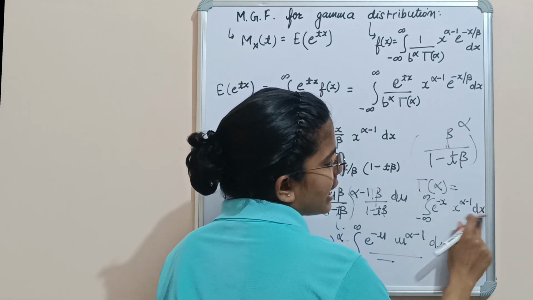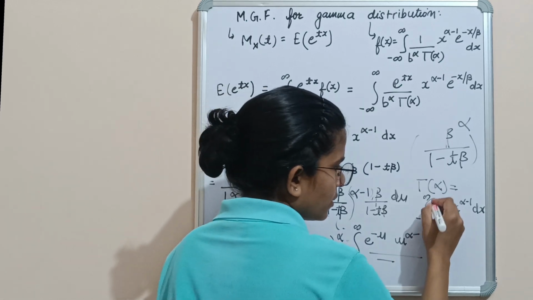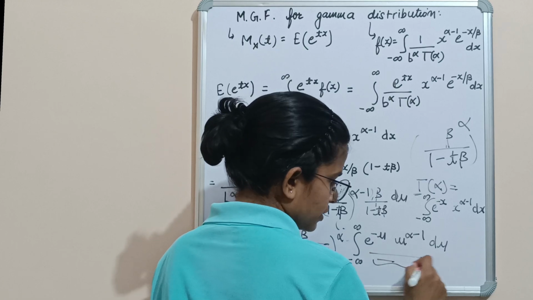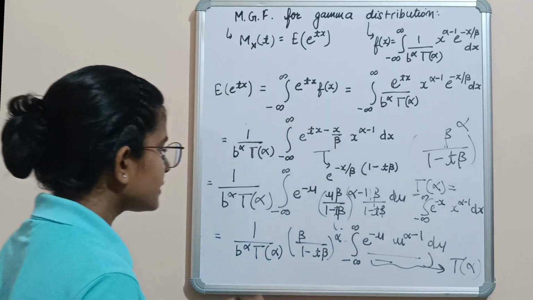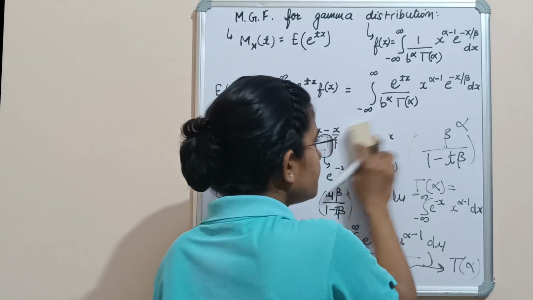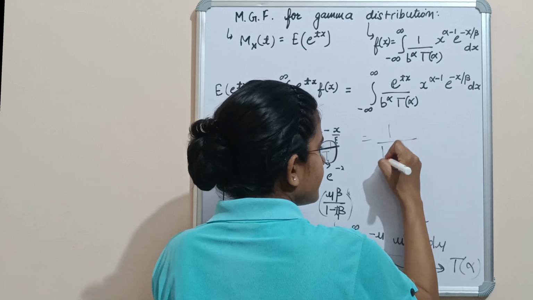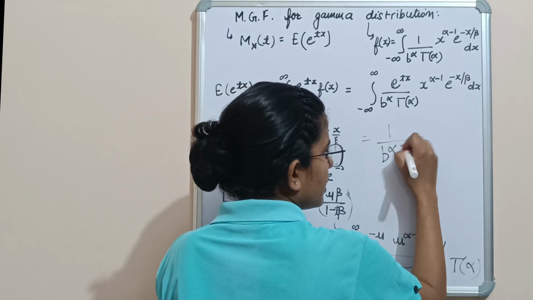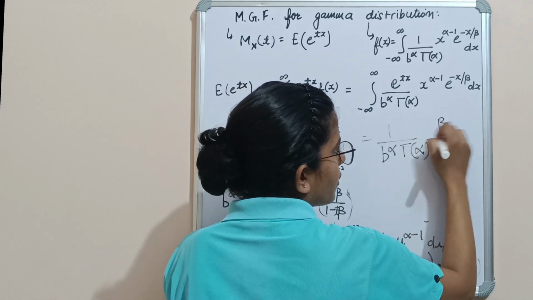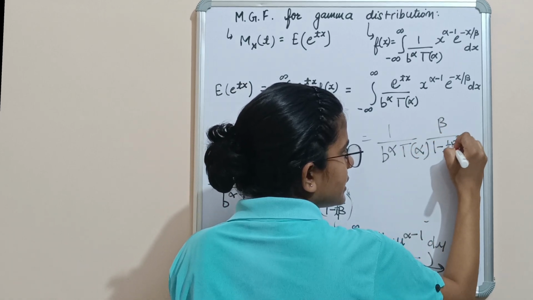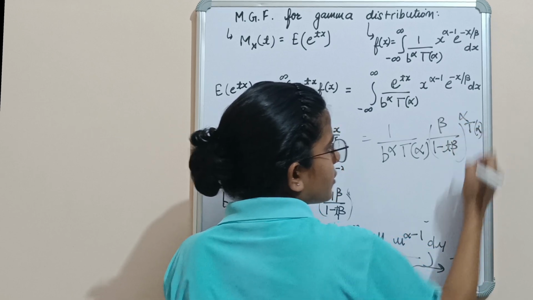If we replace x by u, we can get this expression. This whole will be equal to gamma function of alpha. Now putting this value, this expression will be equal to 1 by beta raised to power alpha, gamma of alpha, times beta upon 1 minus t beta whole raised to power alpha, into gamma function of alpha.